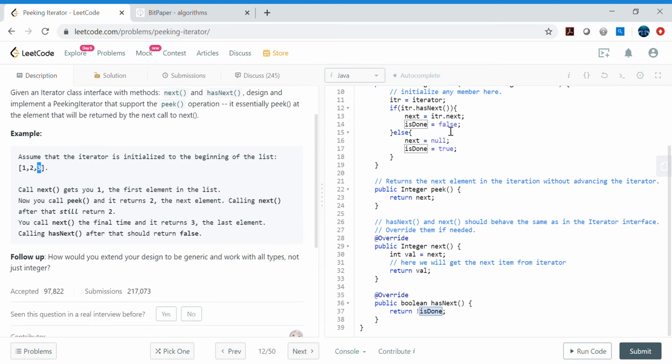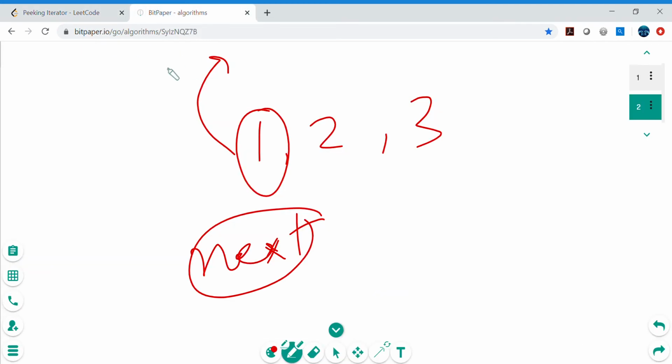If it is already having one element, the next element, then done will be false, so has next will keep returning true if it has some value. And if it does not have any value, then we assign done as true in the constructor itself. In that case it will return false, because we are using this not: not true will be false, so there will not be any element. So this is pretty simple.